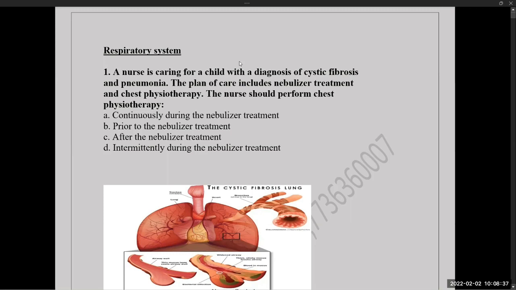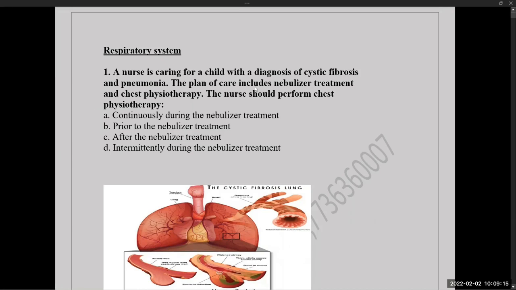Remove the wrong answers first and then select the correct answer. So what are the wrong answers here? Continuously during nebulizer treatment can be removed, and intermittently during nebulizer treatment. These are the two wrong answers. It is either before or after nebulizer treatment. Usually chest physiotherapy should be performed after nebulizer treatment. So the correct answer for this is C.